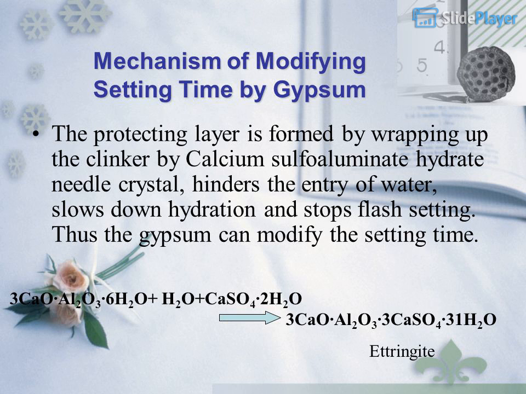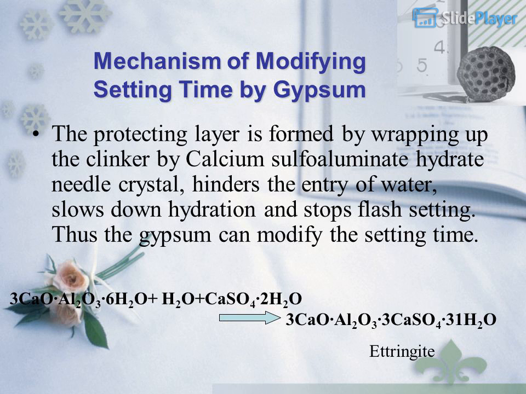Mechanism of modifying setting time by gypsum. The protecting layer is formed by wrapping up the clinker by calcium sulfoaluminate hydrate needle crystal, hinders the entry of water, slows down hydration and stops flash setting. Thus the gypsum can modify the setting time.